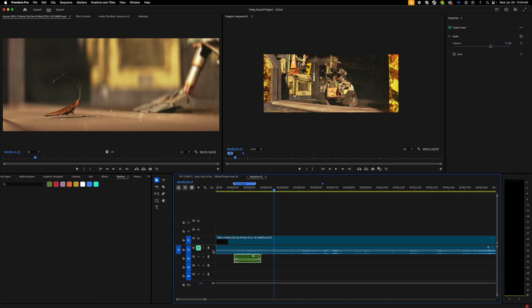I'm just using it as an example. But remember, we can mute, and if you just want to hear the sounds in this track, you can press the S button. And you'll notice that S for solo will mute everything else. So you can mute one track or solo and mute everything.